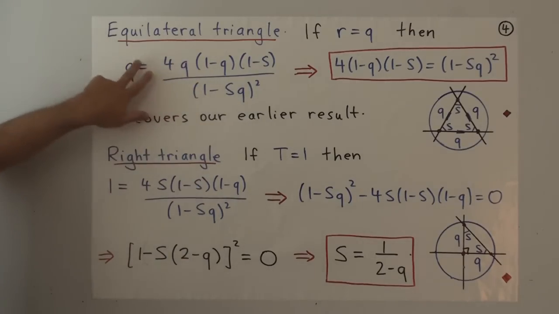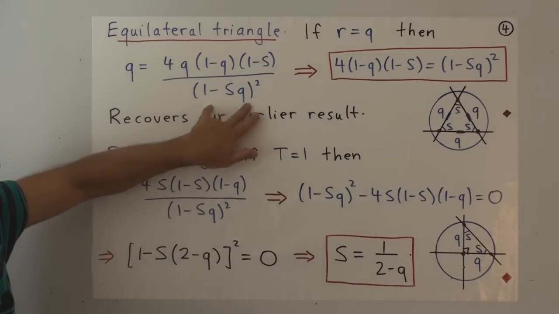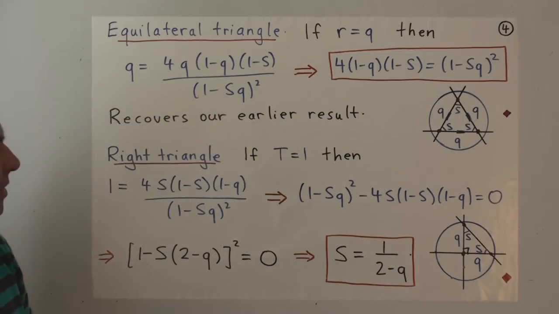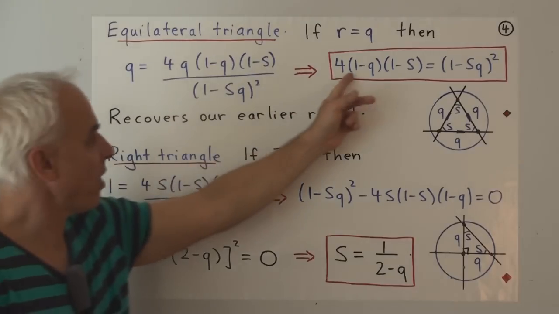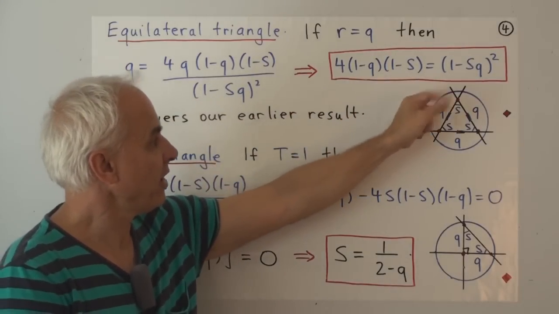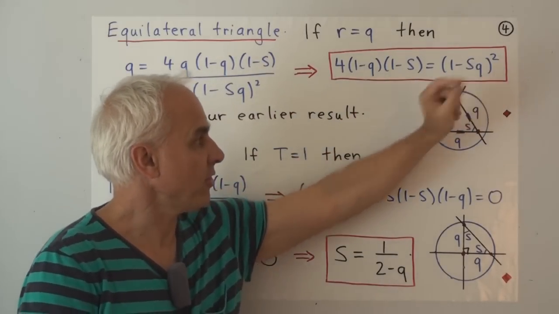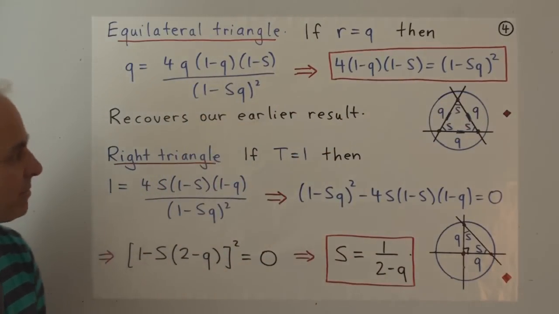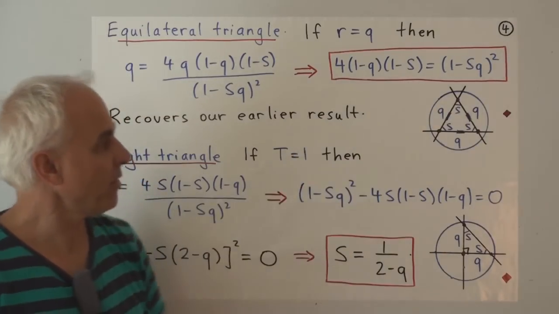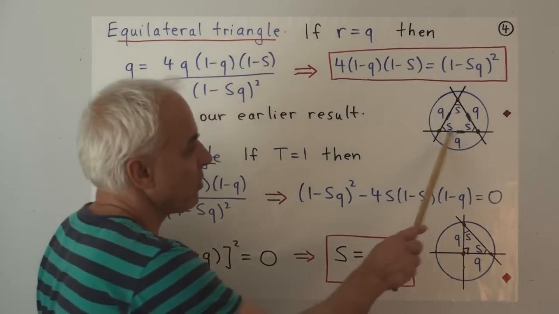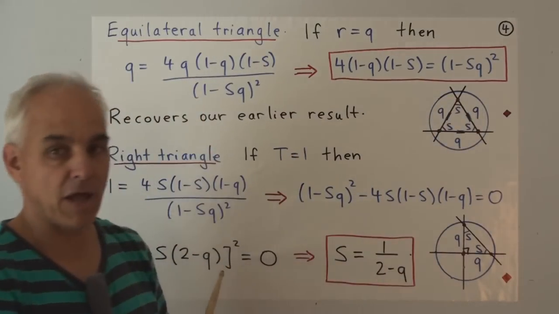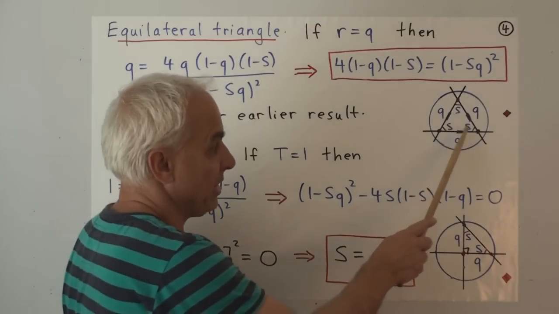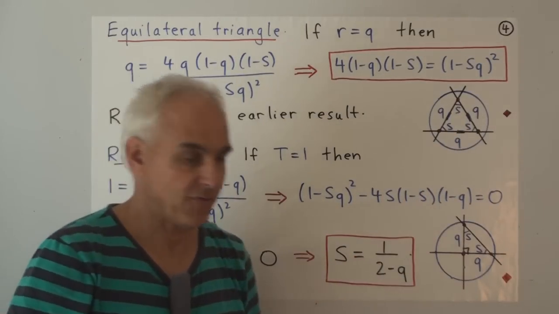And if we cancel the common Q's and then bring this denominator up here, we get 4 times 1 minus Q times 1 minus S equals 1 minus SQ all squared. And that's the formula, or the relation, between the 3 quadrances Q of an equilateral triangle and the 3 equal spreads S.